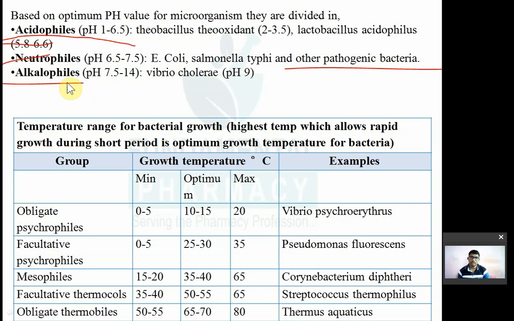So these are the bacteria that will grow at this optimum pH, that is 7.5 to 14. For example, Vibrio cholerae. So what is the optimum pH of growth for this bacteria? pH 9. So Vibrio cholerae will show the highest rate of multiplication at pH 9. So depending on the optimum pH, bacteria are classified into these three types.